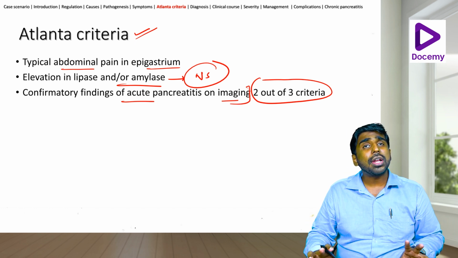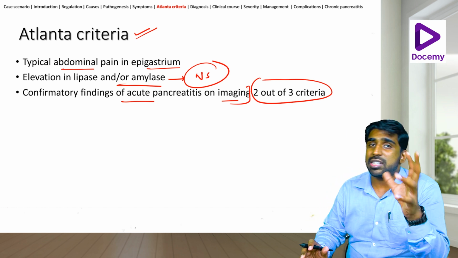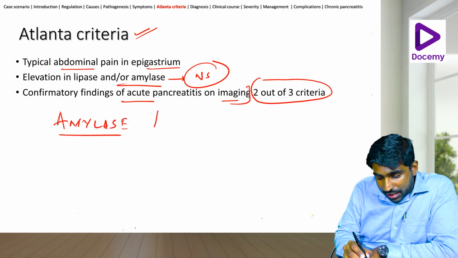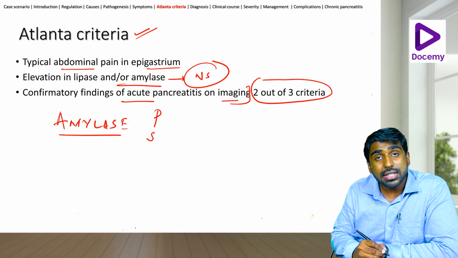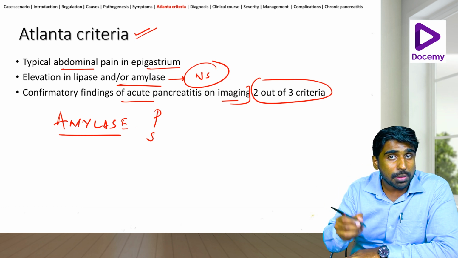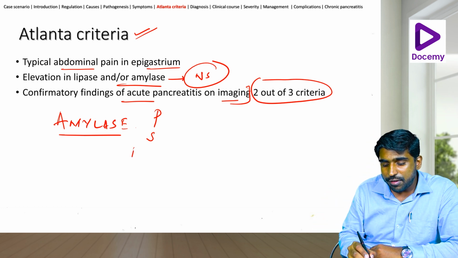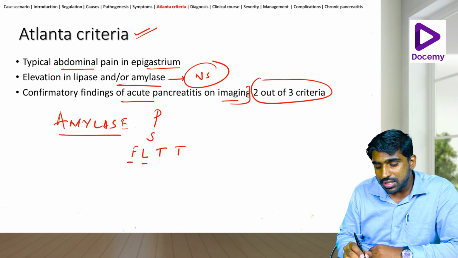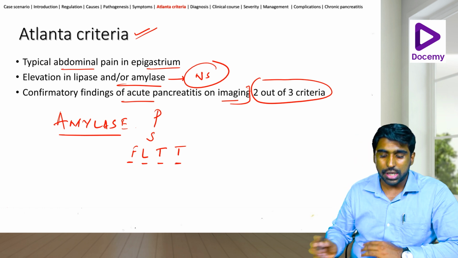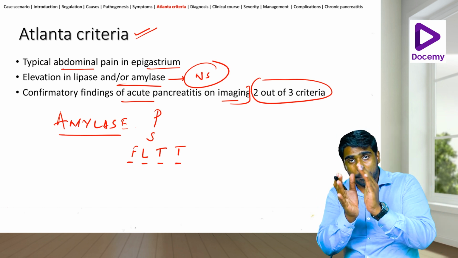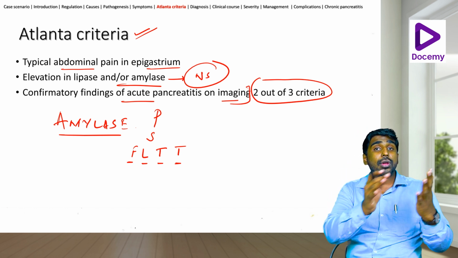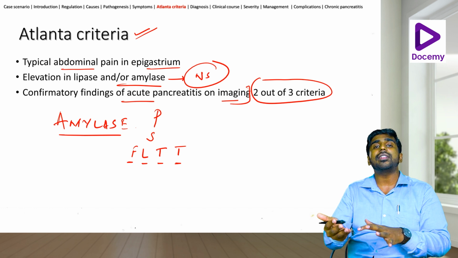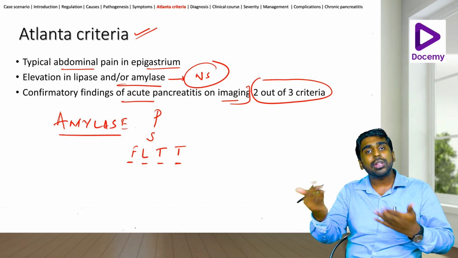Now let's look into why amylase is not specific for this. Okay, see, amylase is released from the pancreas, but it can also be released from the salivary glands. Then how do I remember the other sources of amylase? FLTT: fallopian tube, the lungs, the thyroid, and the tonsils. So again, to repeat, you have the pancreas and the salivary glands, as well as the fallopian tubes, the lungs, the tonsils and the thyroid that release amylase along with the pancreas.